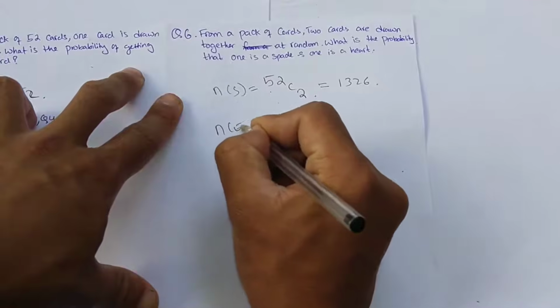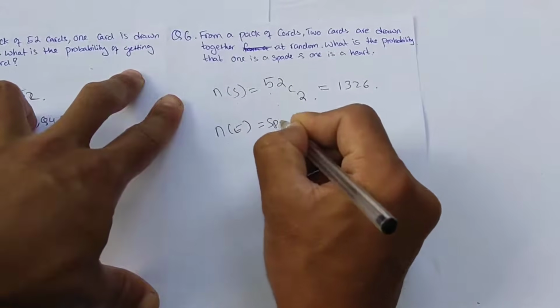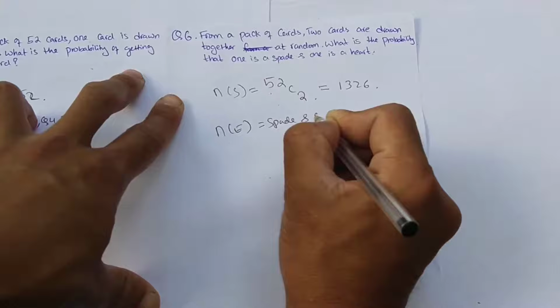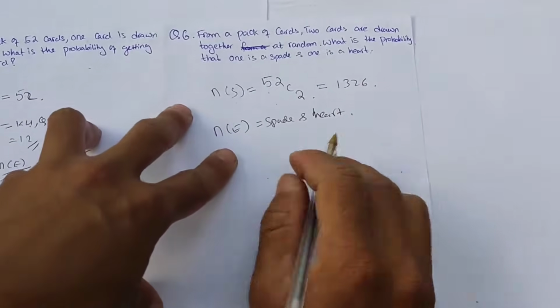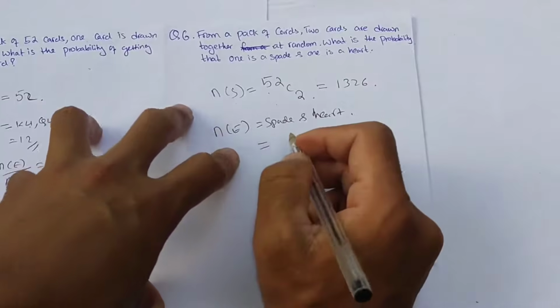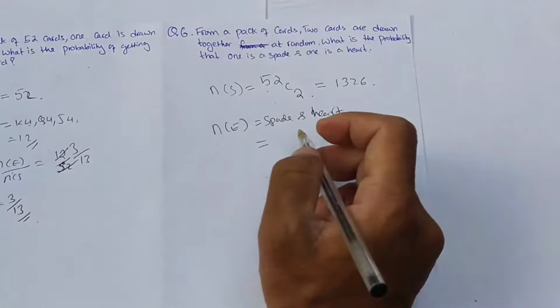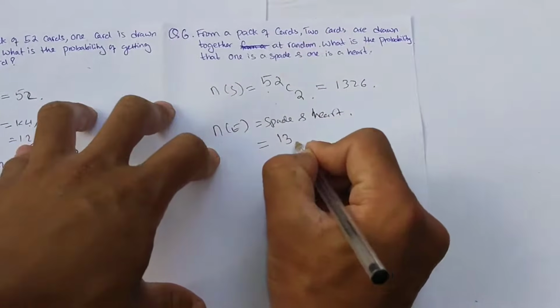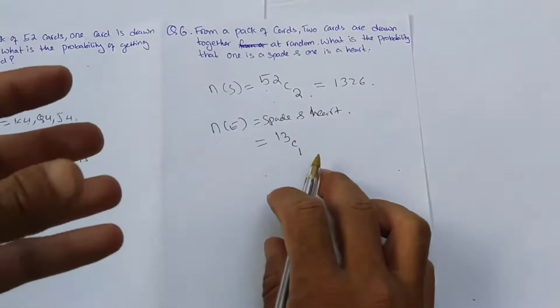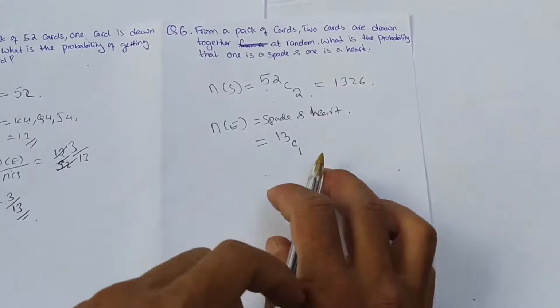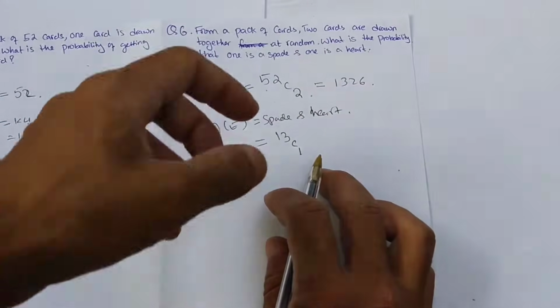The number of possible events is one spade and one heart.